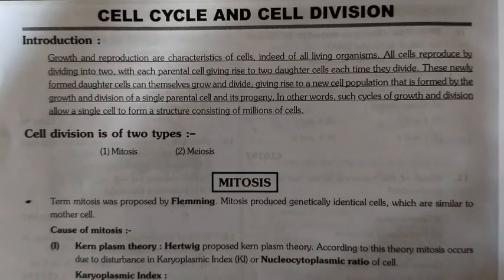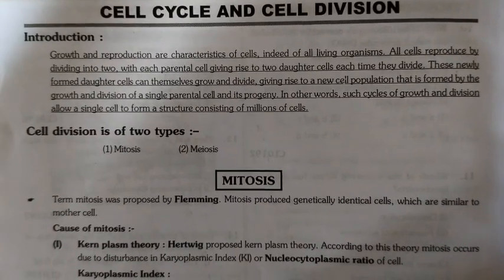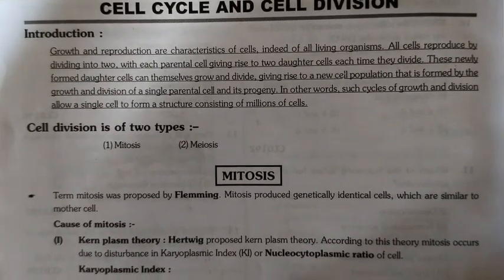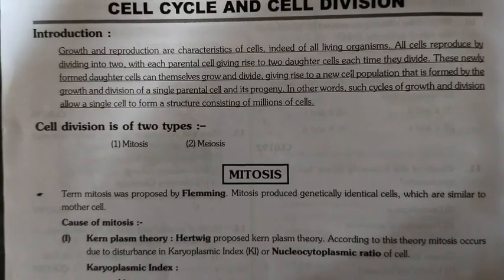Chapter name: Cell Cycle and Cell Division. Introduction. Growth and reproduction are characteristics of cells, indeed of all living organisms.